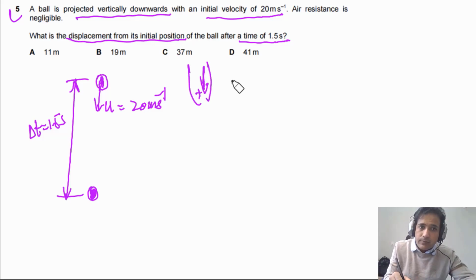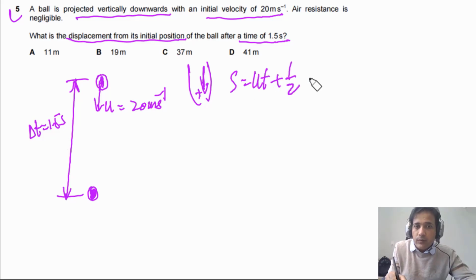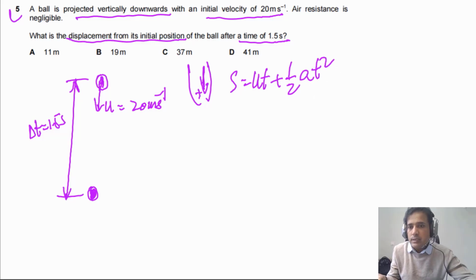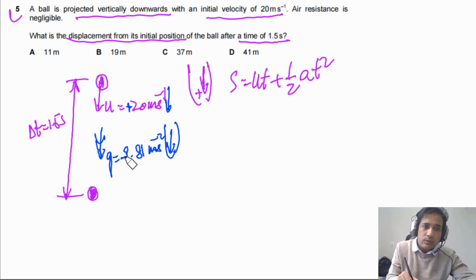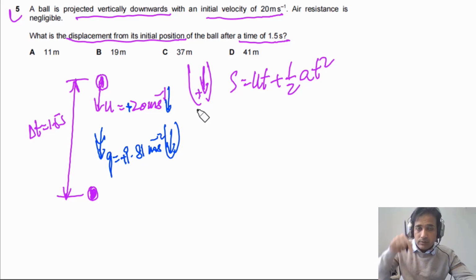For this one, the value of u is given to us, the value of t is given, and we also have the value of acceleration due to gravity. So we can simply use s is equal to ut plus 1 half at squared. We have taken down as positive, so u is positive, and acceleration is also down, which means g is equal to 9.81 meters per second squared, also positive.